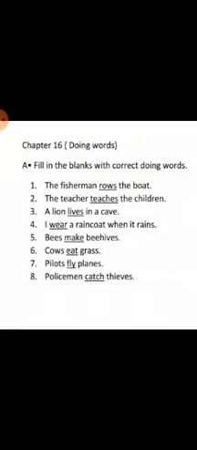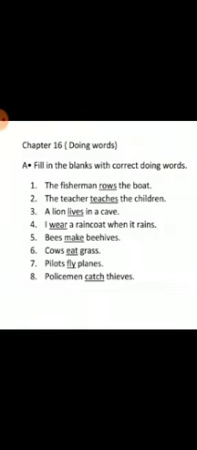Now the sixth sentence, cows eat grass. Here cows is a naming word and it is more than one. So we will not add s at the end of eat. It will be only cows eat grass. Seventh one, pilots fly planes. Here the word pilots is the plural form of pilot, so it is more than one. So we will not add s at the end of fly. It will be only fly. Pilots fly planes.